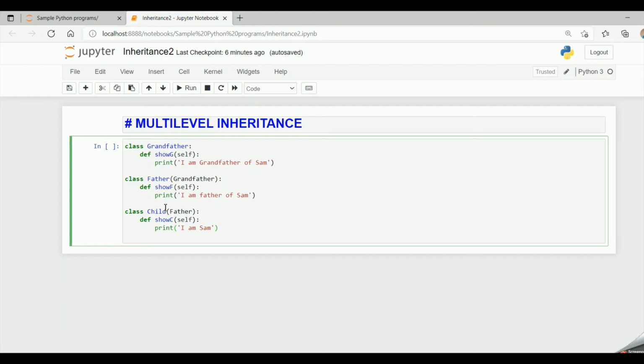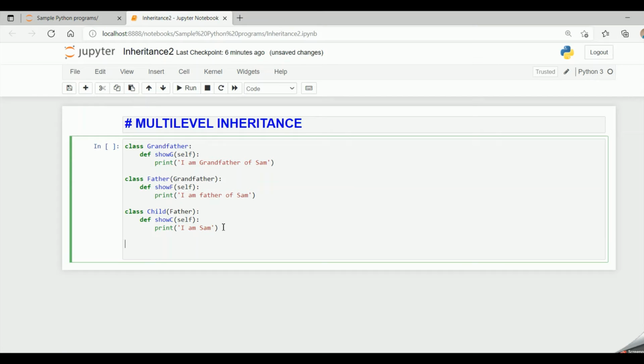Now the child class can access the methods in the child class, in the father class and in the grandfather class as well. Because father inherits from grandfather, even child can access the methods in the grandfather class. So now let's see how it works.